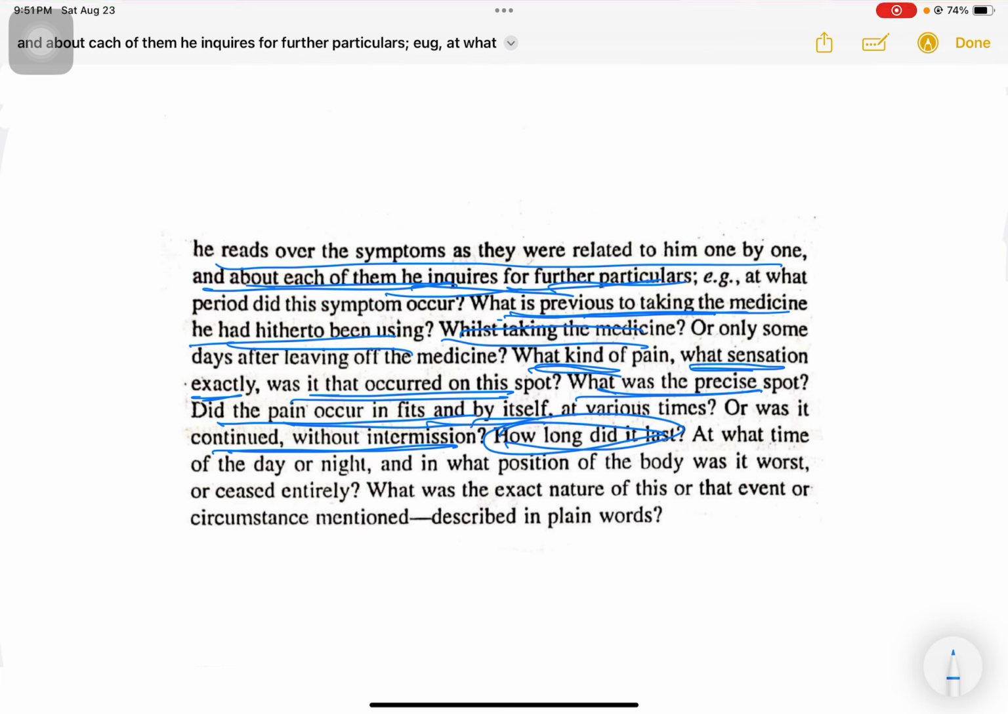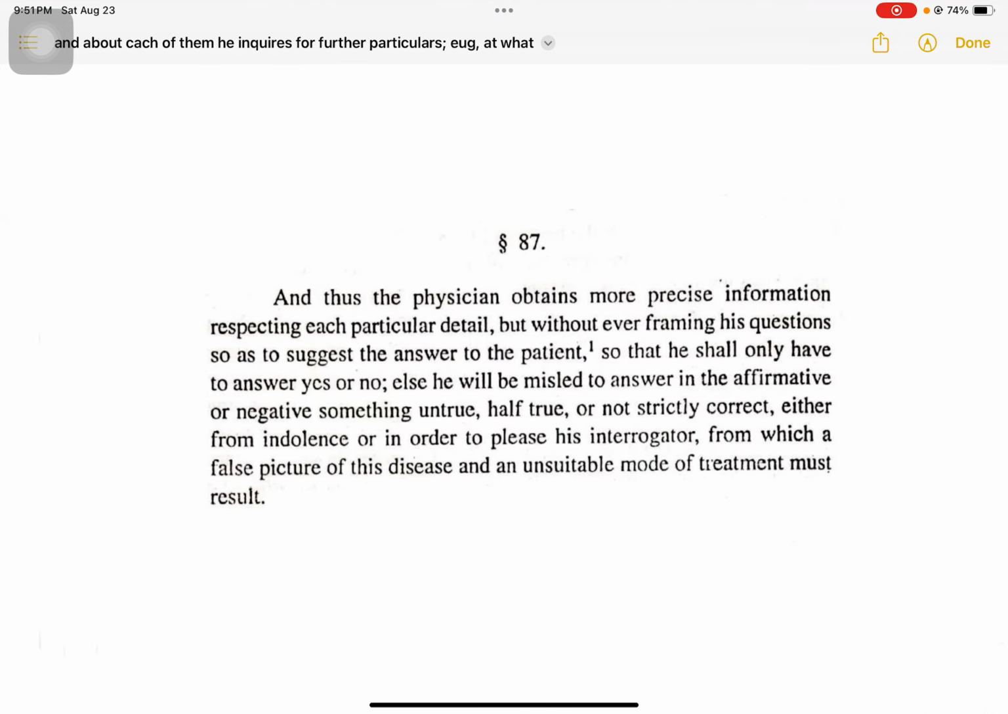So we ask for modalities. When has it been more? When has it been less? What was the exact nature of this, that, or circumstance mentioned? So described in plain words. So all of this has to be asked, and we have to ask all of these questions while avoiding medical terminology, in plain words, in a language that is simple and understandable to the patient. So these are the kinds of extra questions that we can ask the patient to elicit more information, more precise information about the symptoms that the patient has narrated earlier.